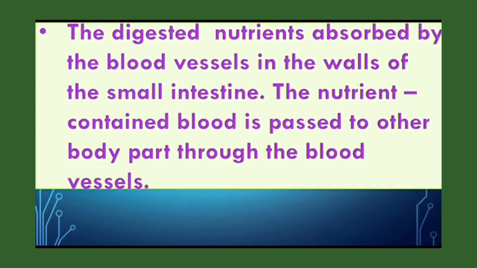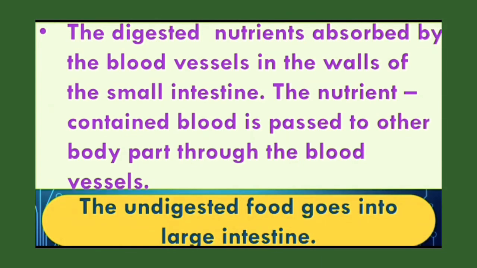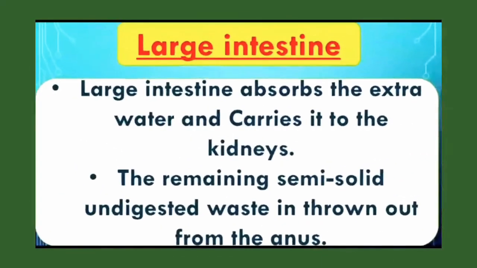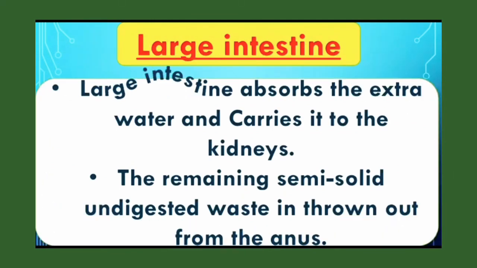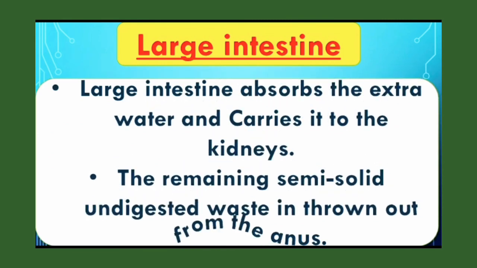So children, in simple language, we can say that all the nutrients from the food are absorbed by the blood vessels in the walls of the small intestine, and the blood which contains nutrients is passed to all other body parts through blood vessels. And the undigested food goes into the large intestine. So next is the large intestine. The large intestine absorbs the extra water and carries it to the kidneys. The remaining solid, undigested waste is thrown out from the anus.